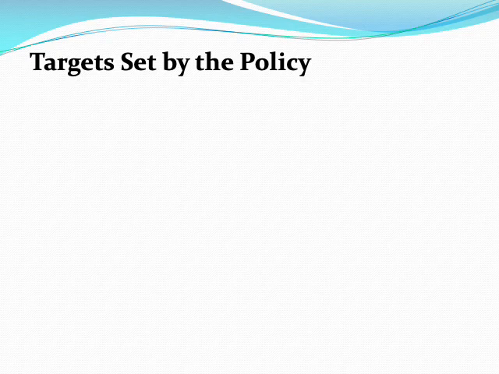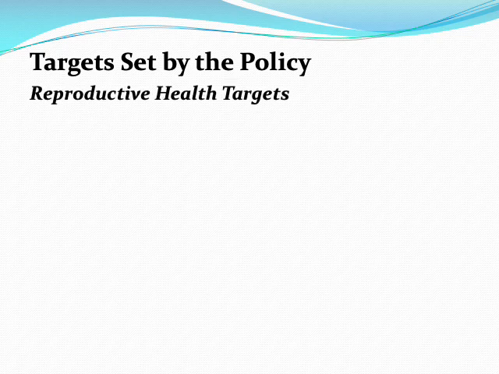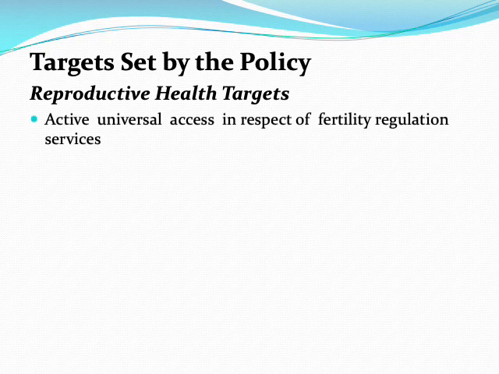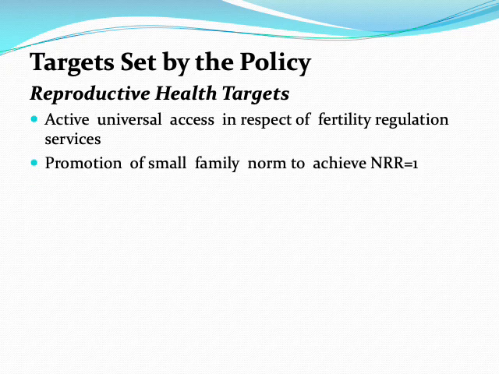Now the targets set by the policy. First target was reproductive health targets. It includes active universal access in respect of fertility regulation service. Number second, promotion of small family norm to achieve NRR 1, net reproductive rate of 1.